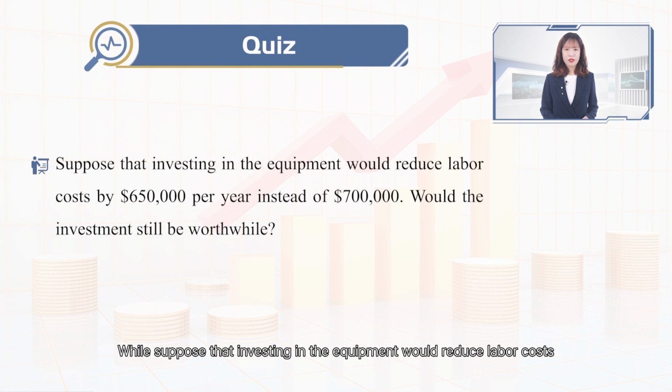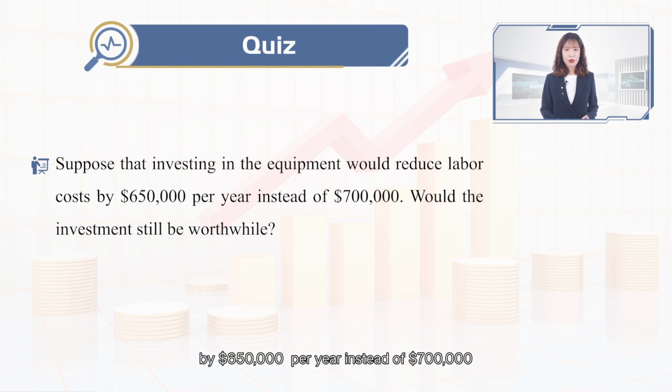Suppose that investing in the equipment would reduce labor costs by $650,000 per year instead of $0.7 million. Would the investment still be worthwhile? In the former assumption, the labor cost saving was $0.7 million per year.